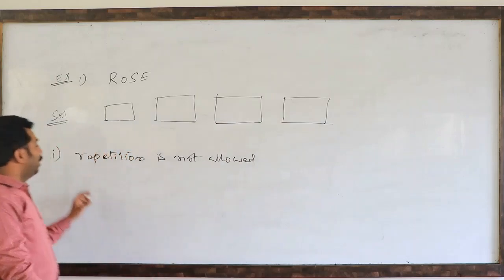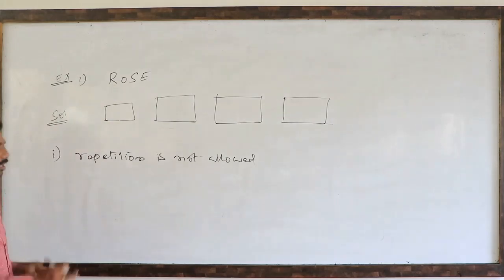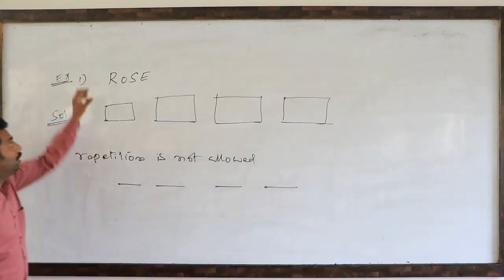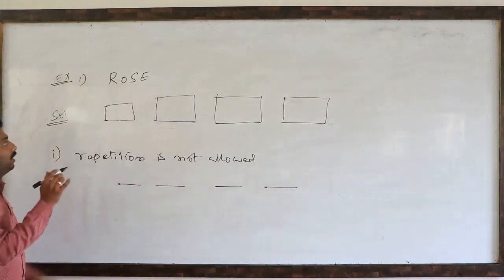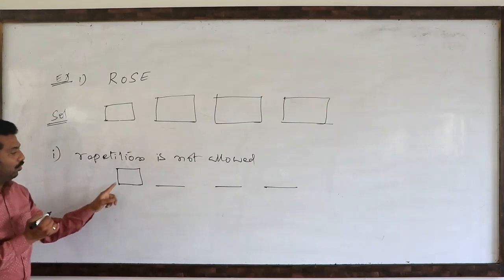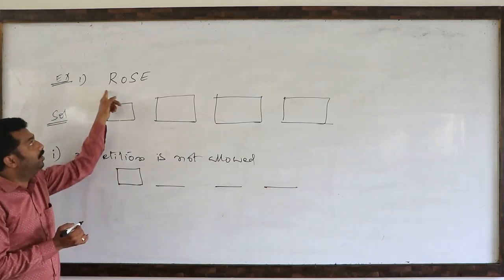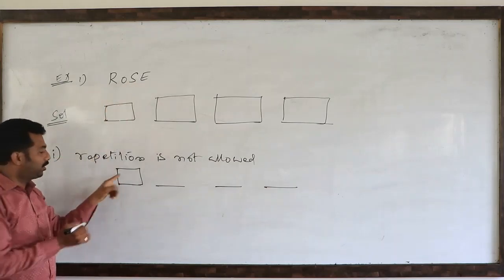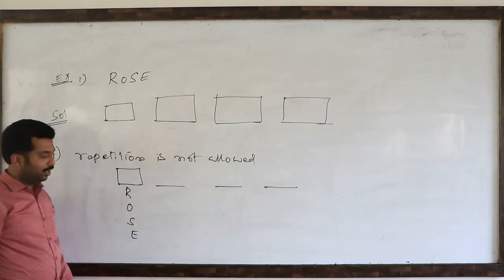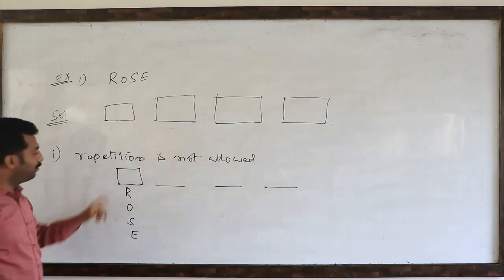We'll see what it means when repetition is not allowed and how to answer. See here, 1, 2, 3, 4. So any one of the 4 letters. What are the letters here? R, O, S, E. So this is the first blank we are choosing. 4 blanks, 4 letters are there. So the first blank can be filled by any one of these 4 letters. Either you can fill it with R, O, S or E. So how many ways can we write? 4 different ways we can write, which means this blank can be filled.